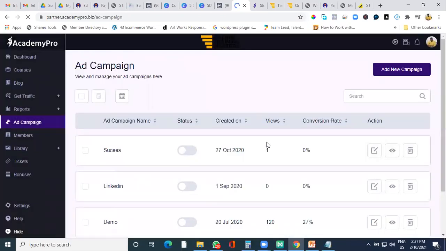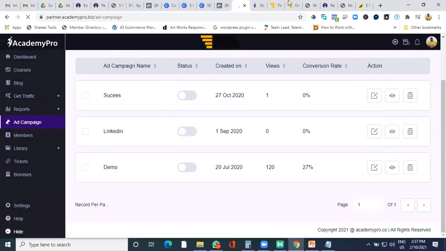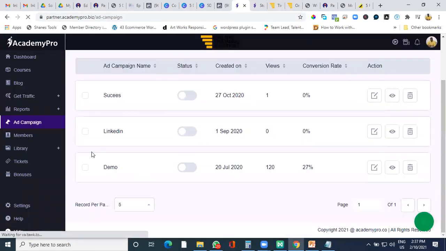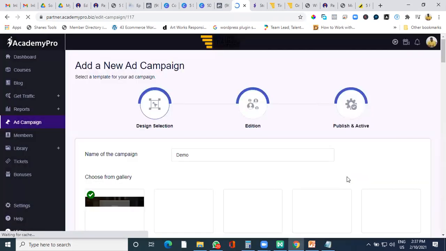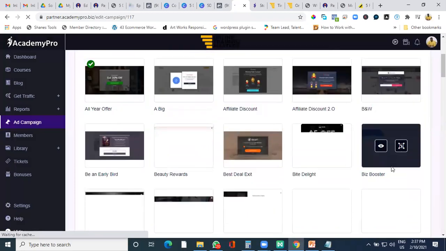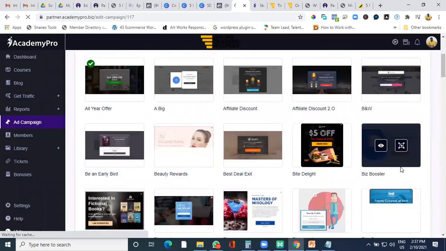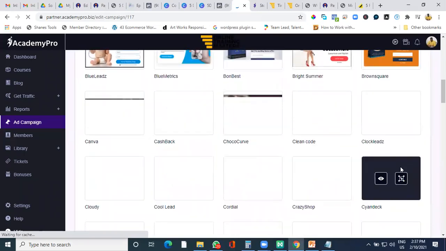You can do an ad campaign, say you want to put up a pop-up on your landing page. You want a pop-up to come on a particular landing page. You can still do that from here. There are hundreds of templates which you can use and capture more leads. So these are templates which are there. You can use any of the templates and capture leads. So there are lots and lots of templates.